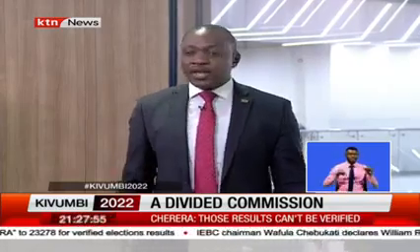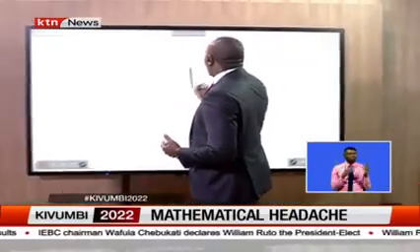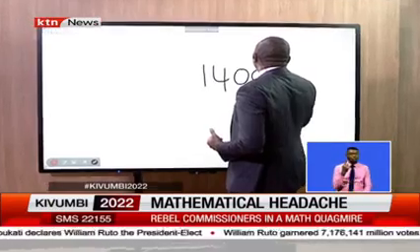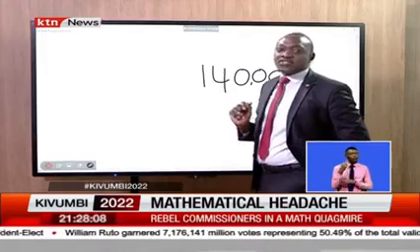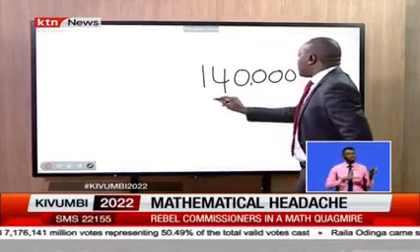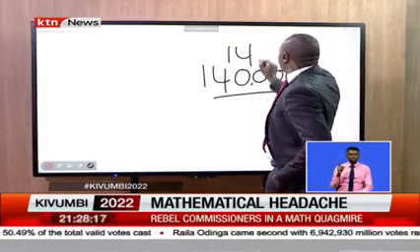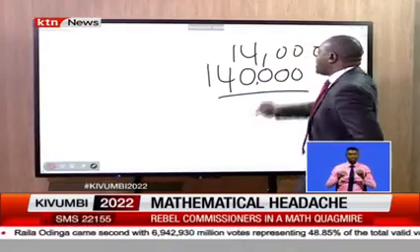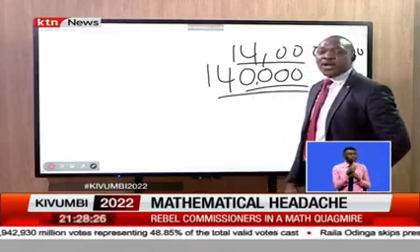Now, Professor is joining me in a while, but today the biggest figure that we've been speaking about is what I like to use the flat figures, 140,000. So we want to see how the 140,000 was obtained tonight by Cherera and the rest of the commissioners. This is a figure out of the 14 million who voted in this election. Let me use the flat figures, not the 200,000 that's on top. So is it possible that we can arrive at the figure of 140,000?